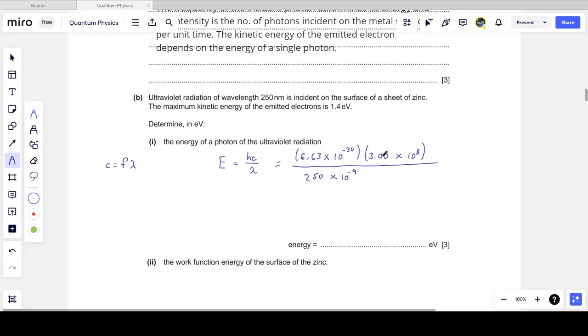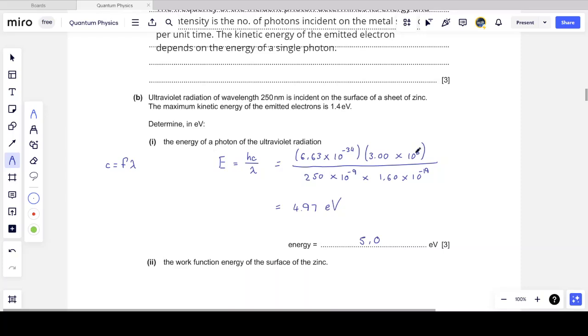I can take this entire answer and divide it by 1.6 times 10 to the minus 19, joules per electron volt. So I want to convert the answer, which would be in joules, to the electron volt. And what I would find here is that I get 4.97 electron volts, and to two significant figures, this would be 5 electron volts.